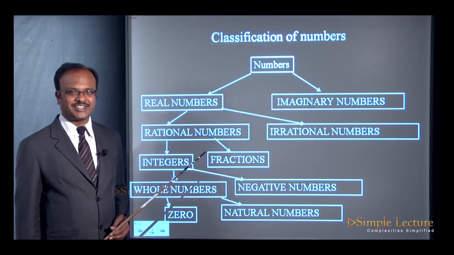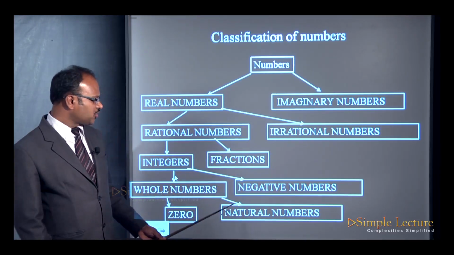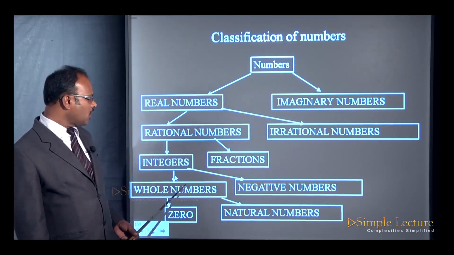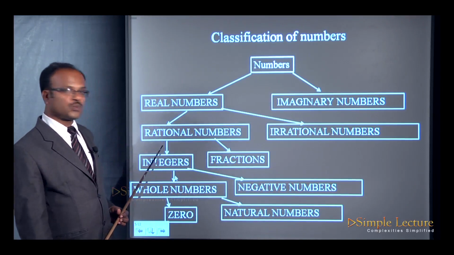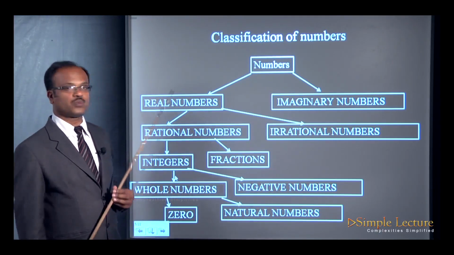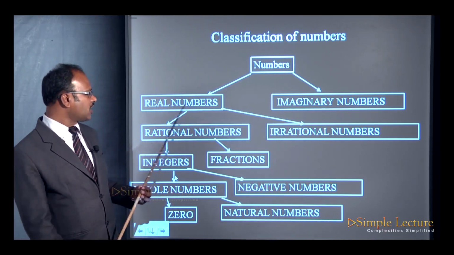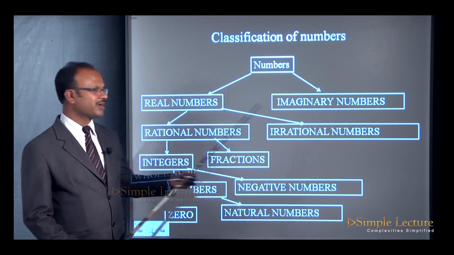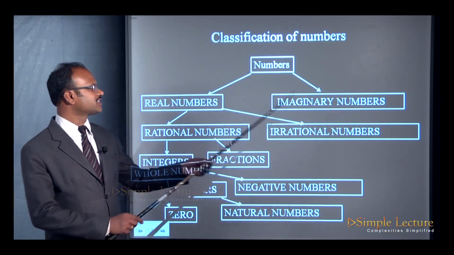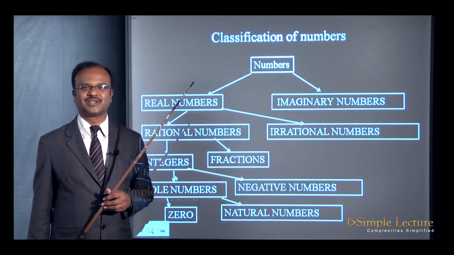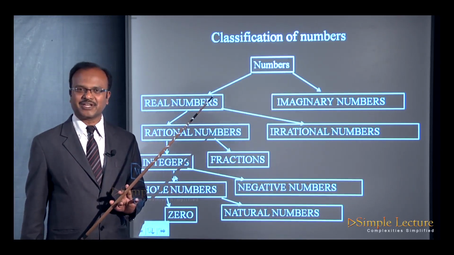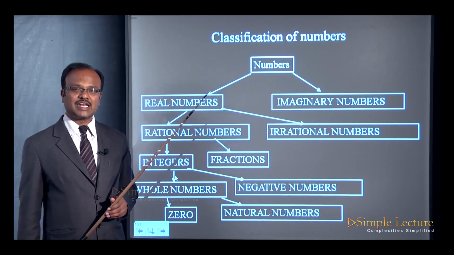Now, if you check this, all the natural numbers will be whole numbers, and all the whole numbers and negative numbers will be integers, and all the integers and fractions will be rational numbers, and all the rational and irrational numbers will be the real numbers, and all the real numbers and imaginary numbers will be the numbers. In other words, they are represented by the number system. Got it?